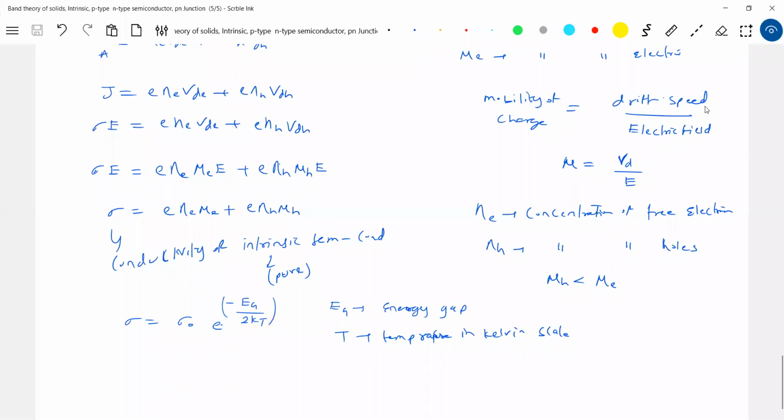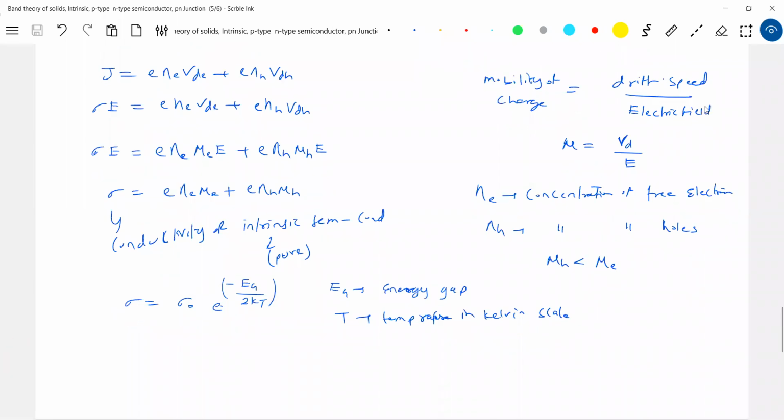Or reciprocal of conductivity is what you can put it as. Reciprocal of conductivity is what? Resistivity. Sigma = 1 by rho. So therefore, as you increase temperature, the conductivity will increase, or the resistance will decrease here. So the semiconductors have a negative temperature coefficient of resistance. Means as you increase temperature, what will happen to them? The resistance of that will decrease, or conductivity increases. So I'll put it in this way as a conclusion.